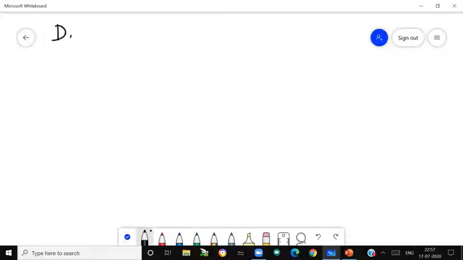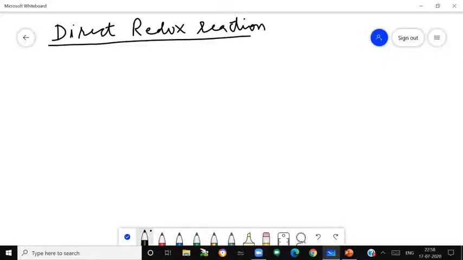Now first is the direct redox reaction. We already know what a redox reaction is. The word direct. Direct redox reactions will be those in which reduction and oxidation